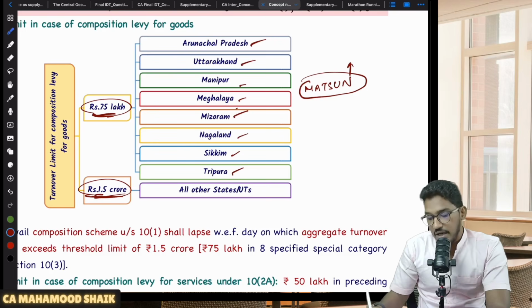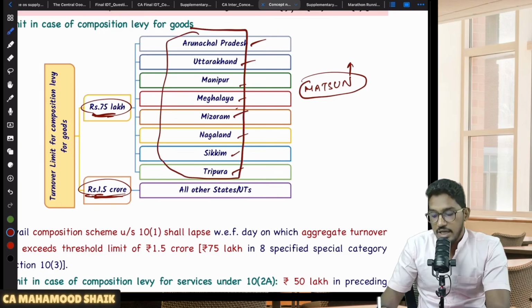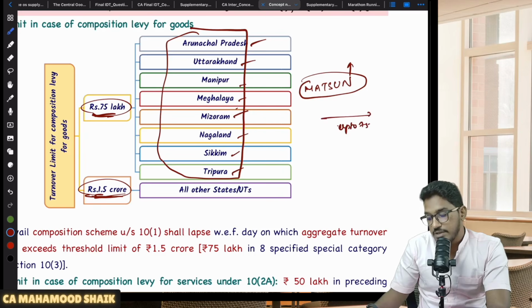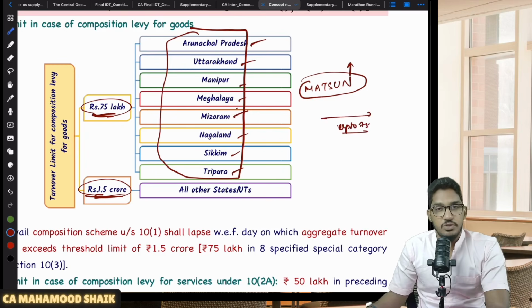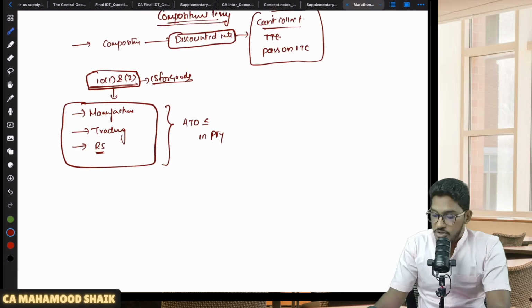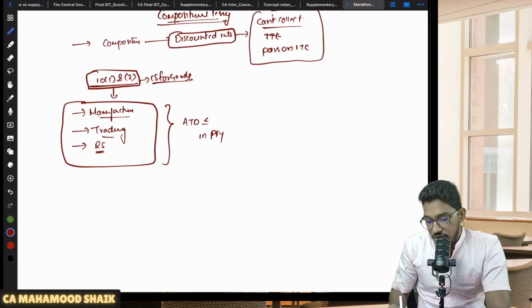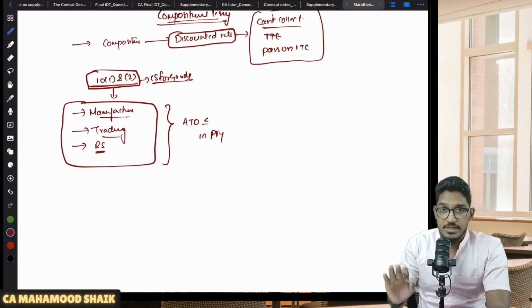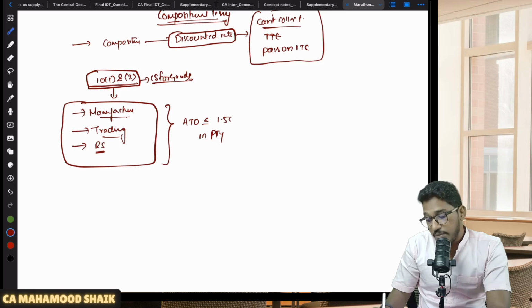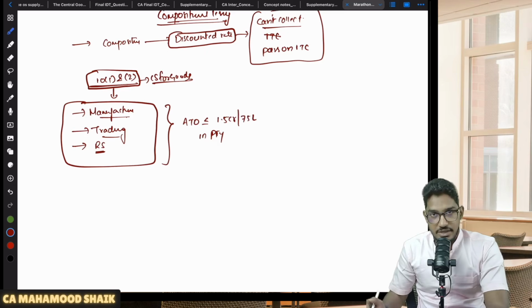and Uttarakhand and Nagaland. So these 8 special category states came forward and told, no, in our states, if the person is registered, if the aggregate turnover in the preceding financial year is up to 75 lakh rupees, then only we will make them eligible for composition scheme. Okay, so only manufacturer, trader, restaurant service provider will be eligible for opting for composition scheme under section 10 subsection 1 and 2, provided their aggregate turnover is either less than or equal to 1.5 CR or 75 lakhs in case of those 8 special category states.